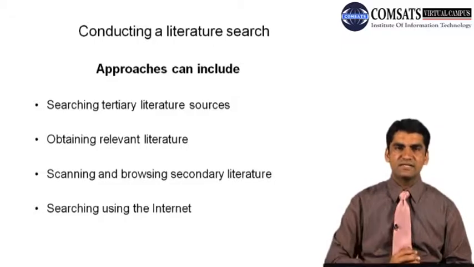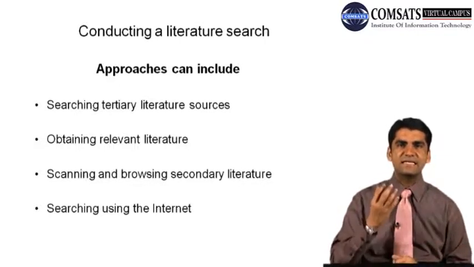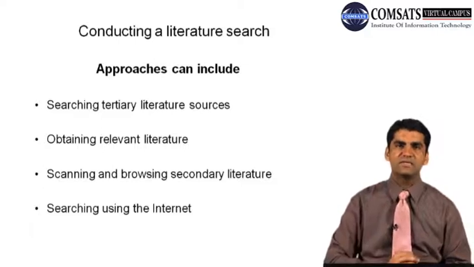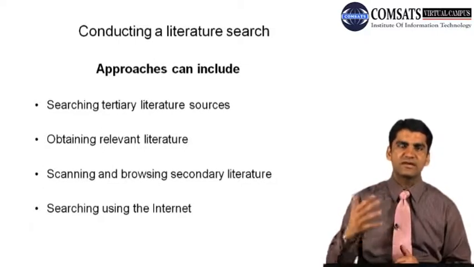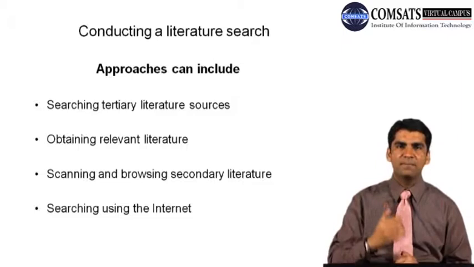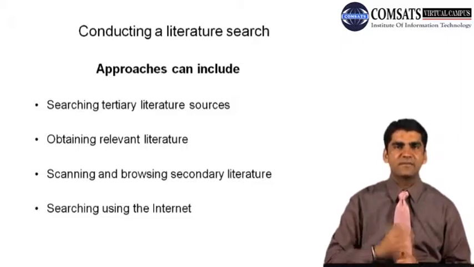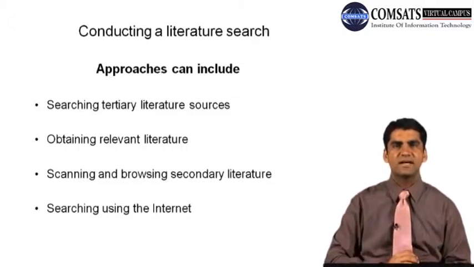So for example, we can search in tertiary literature. We can start using dictionaries, bibliographies, abstracts or encyclopedias, where we can get basic access to a topic. For example, financial economics or financial globalization, or marketing and advertisement, marketing and stock prices. So we can start searching from one or the other tertiary source to learn the basics of that particular topic.